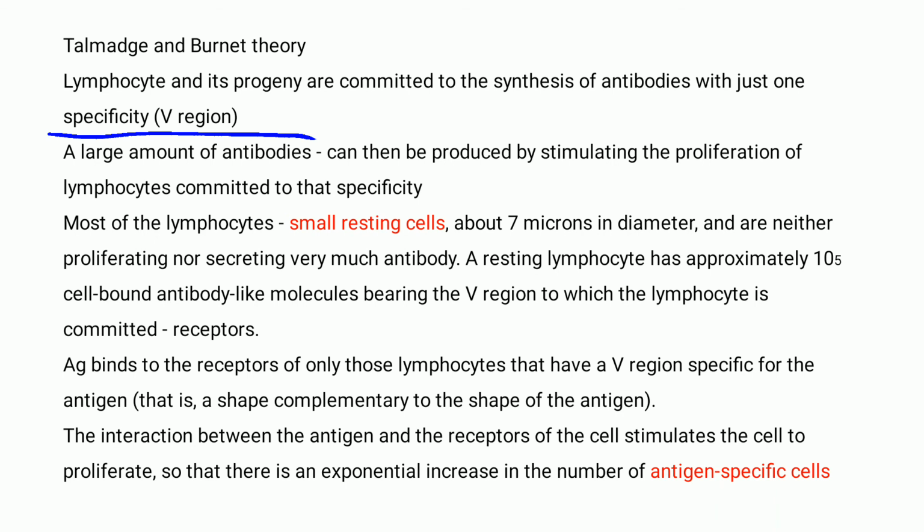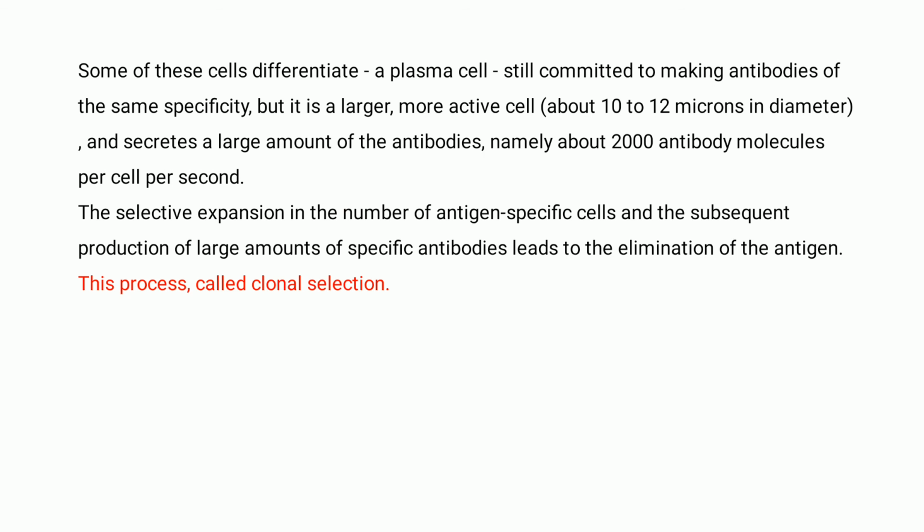Most of the time your lymphocytes will be small resting cells. Only when they bind with the antigen, specifically with the V region, do they go on to the maturation stage and proliferation stage. Some of these cells also differentiate into what is called a plasma cell, and there is another proliferation type that we call memory cells. So we have plasma as well as memory cells. Since there is only a selective expansion of the antigen-specific cells, we call this clonal selection. That is why they named this theory the clonal selection theory.